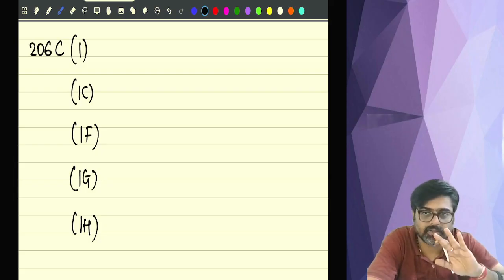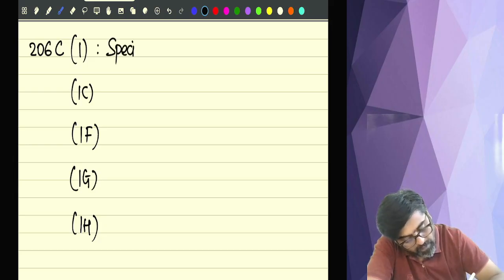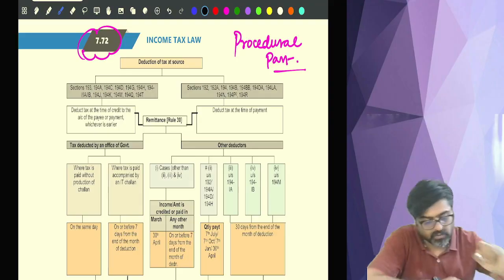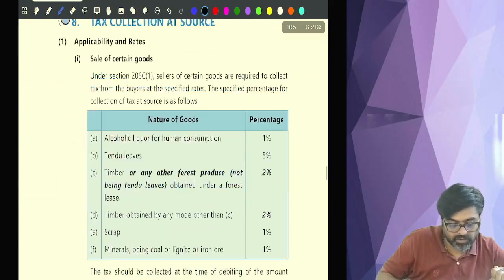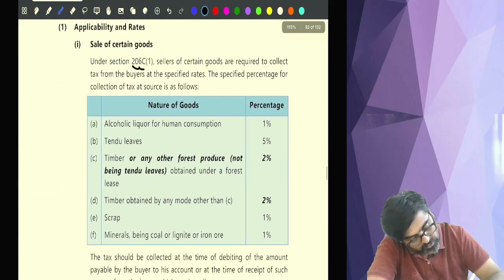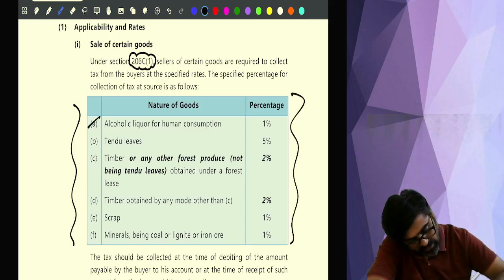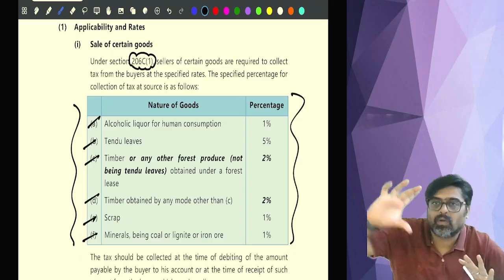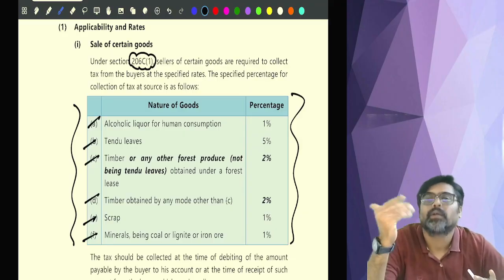Pay attention. 206C subsection 1 talks about certain specified goods. If you see now, I will show you the list of those specified goods. This is 206C subsection 1 and this table is given. In this table, these goods are specified. Just read the names of these goods. So I call these goods specified goods, like alcohol for human consumption, timber.